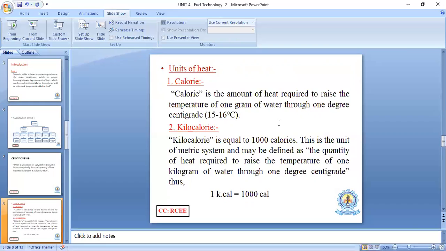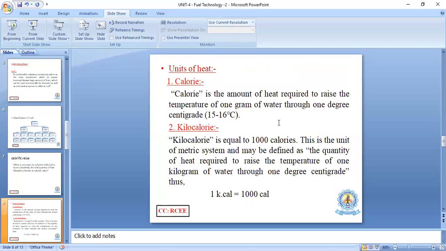See, you take a glass and fill it with 1 gram of water. You measure the initial temperature, say for example 15 degrees centigrade. You need to increase 15 to 16, so that difference is 1 degree centigrade.